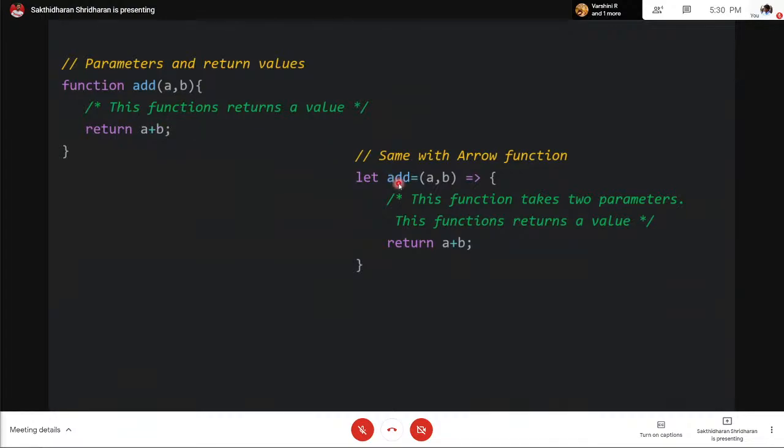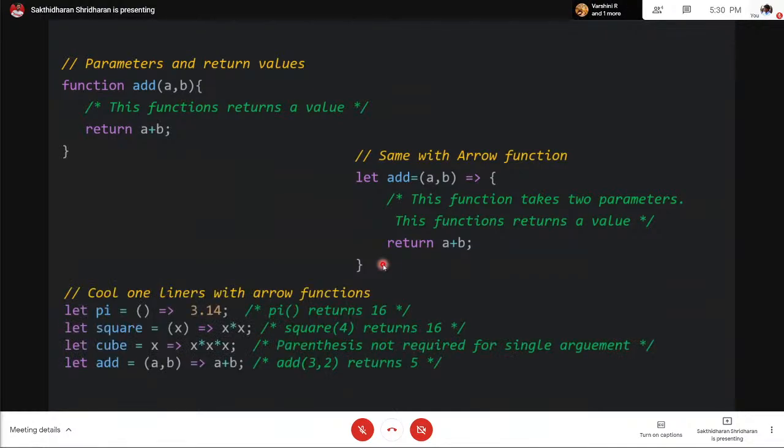And here the same thing is performed with the arrow function. So let add is equal to bracket a comma b. You specify the arguments in the parentheses, followed by an arrow symbol, and then open and close braces. One more thing is that arrow functions are cool in another way. Since in this case you have only a return statement, nothing else, you could just chuck off these braces and write only the return value directly. So let add is equal to bracket a comma b arrow a plus b.